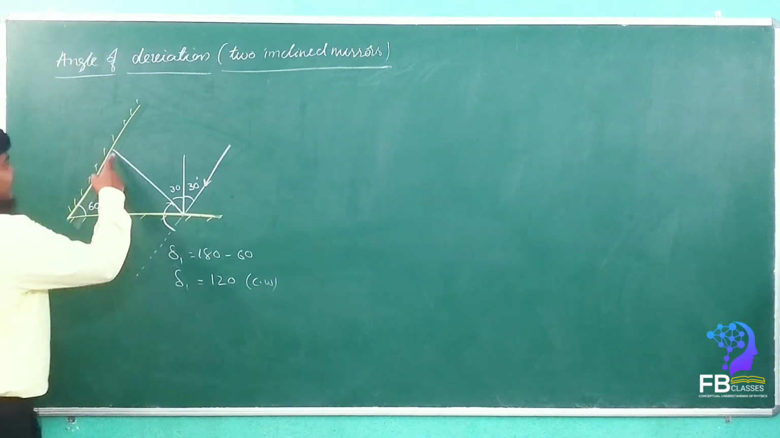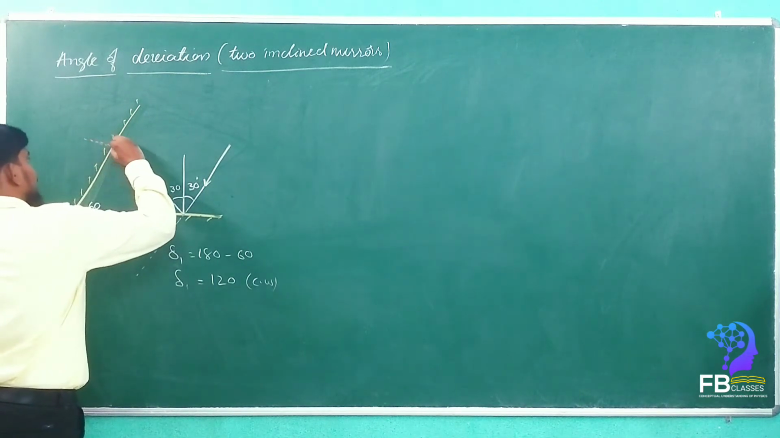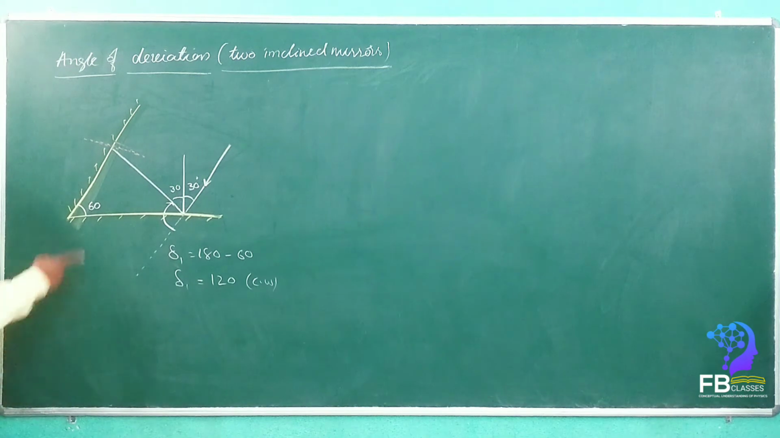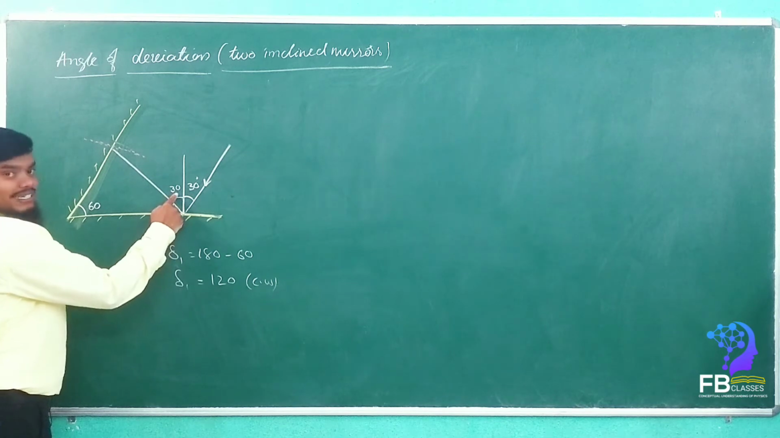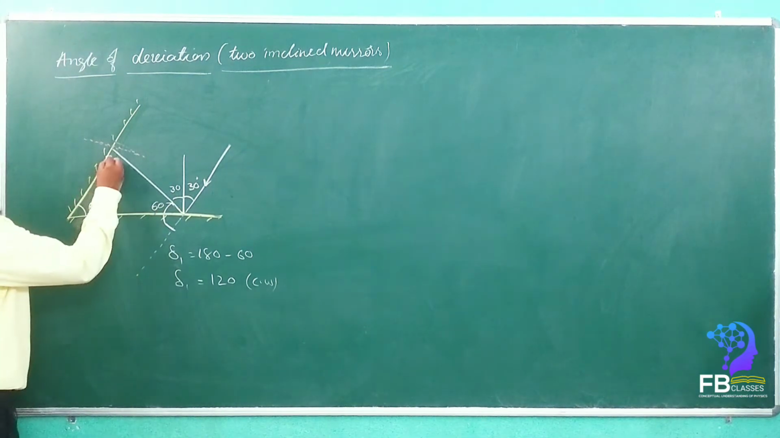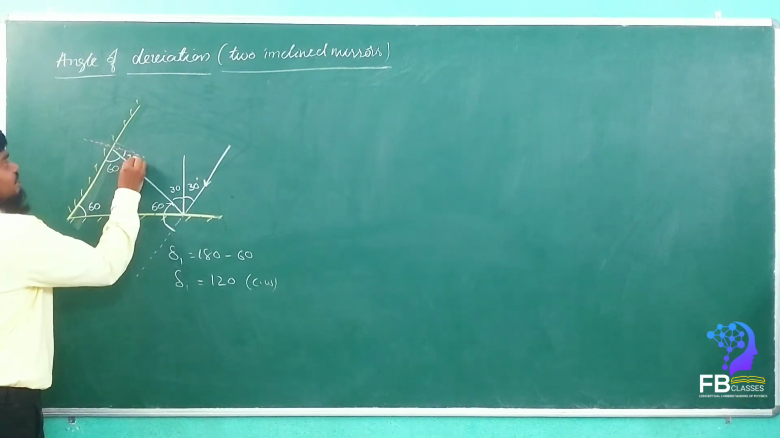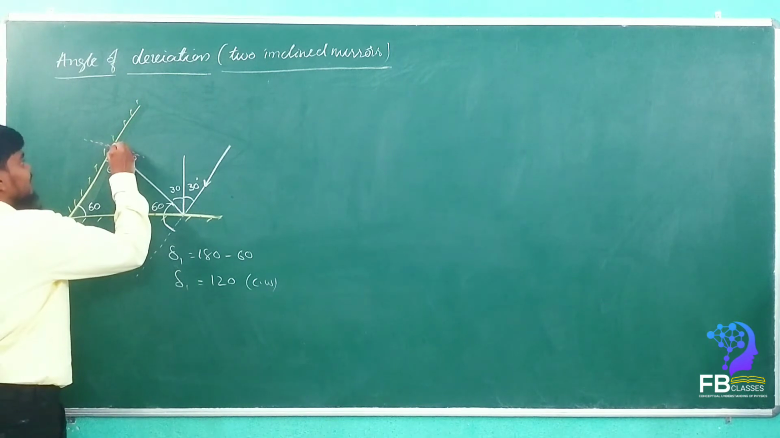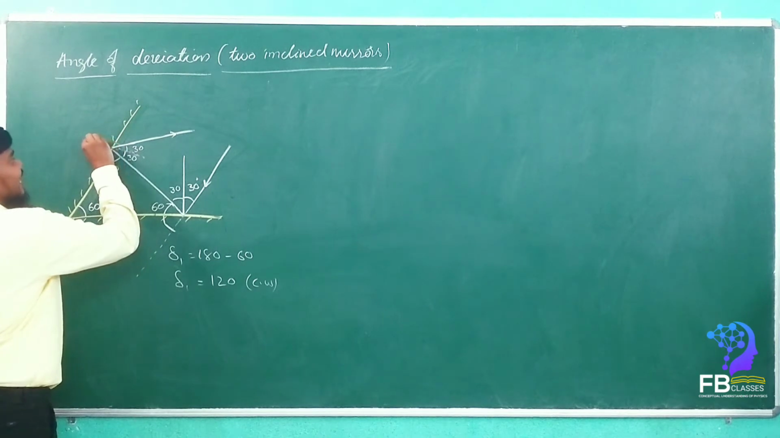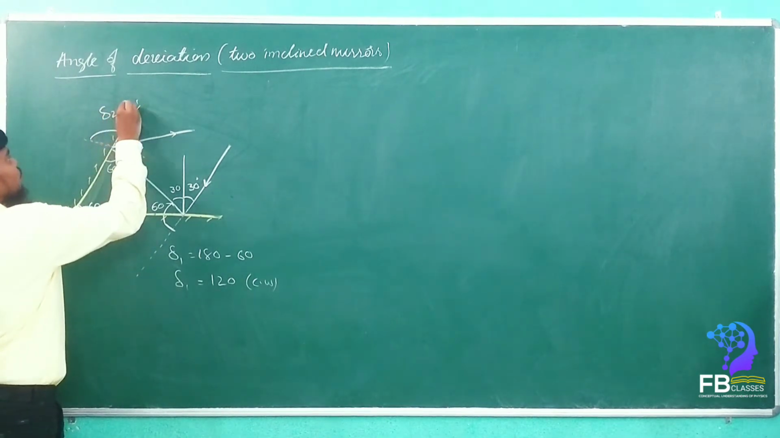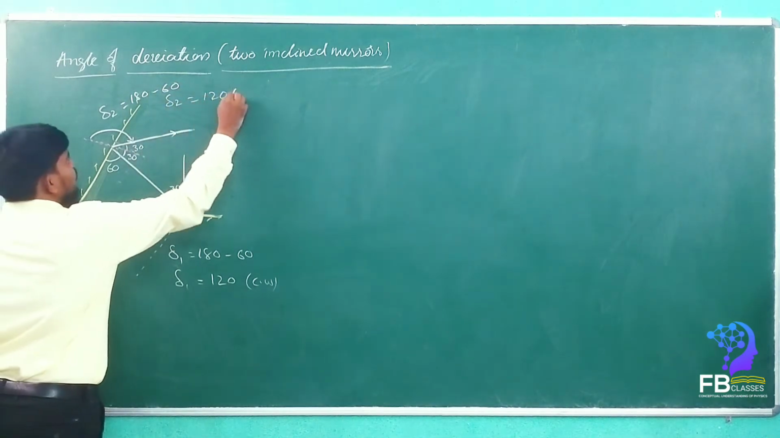Now the second ray touches here. See here, this is the normal for the second mirror. Got it? Now how much angle is it? See here, 90 minus 30 is equal to 60. If it is 60, this is also 60. If it is 60, this is how much? It is 30. So if it is 30, again the reflected ray comes back with 30 degrees. So this is also 30. So this is the angle of deviation. Angle of deviation delta 2 is equal to how much, my dears? 180 minus 60. So delta 2 is equal to 120 clockwise.